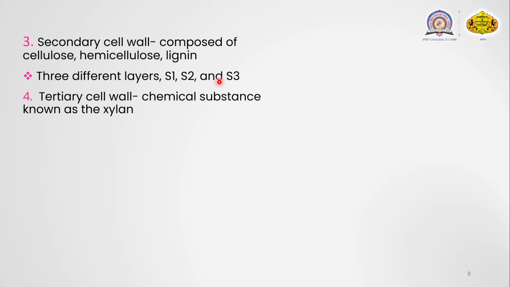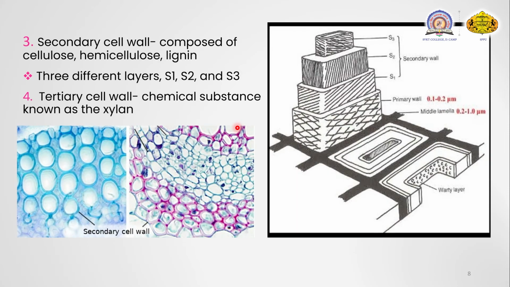It is composed of cellulose, hemicellulose and mainly lignin, and it consists of three layers, that is the S1, S2 and S3 layers, which are called the outer layer, S2 as the middle layer, and the third one, the inner layer. So these are the three different layers present in the secondary cell wall.